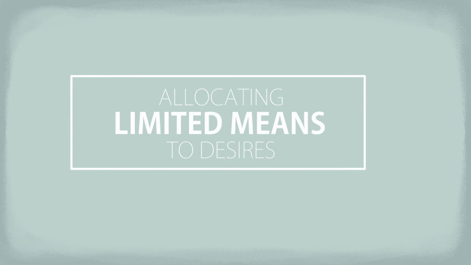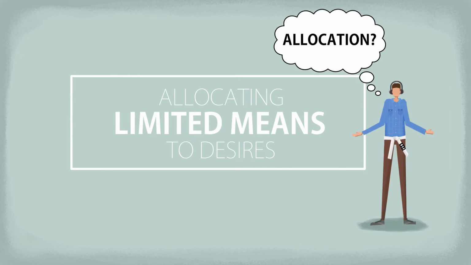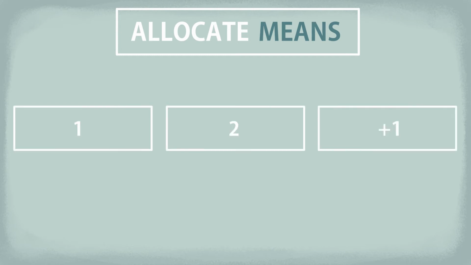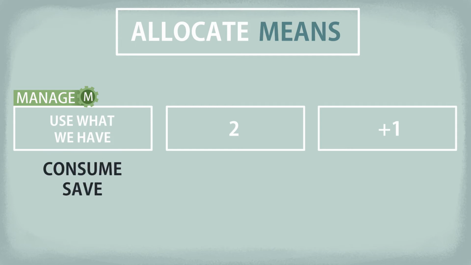In our definition, the word allocation is a bit difficult to pin down. It's not only saving and it's not only working. So what do we do when we allocate? Allocation can also be put into three main categories, just like economic means. The first one is managing what we have right now. We do this when we spend, eat, consume, or save resources. This is the first and most basic aspect of economizing.